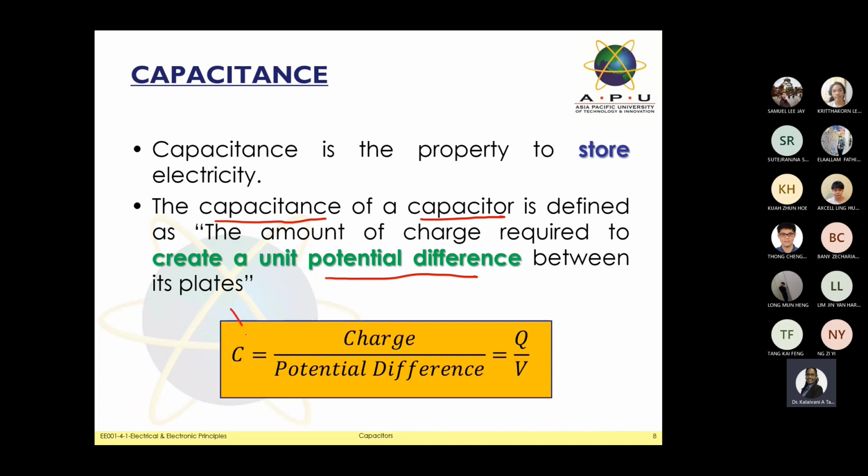And the equation they are going to use to calculate the capacitance. Have a look. It is not to measure the value of the capacitor, but to see how much the value of capacitance is. So when they highlight the word capacitance, you need to apply this formula, where charge is divided by the potential difference. So, either you like it or you don't, you must know the charge value in your capacitance. Then you divide by the potential difference. It means it's related to your voltage. Then only can you find the value of the capacitance.